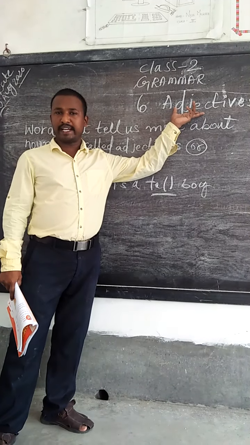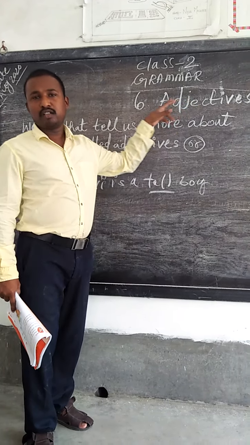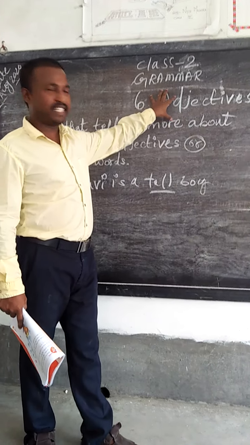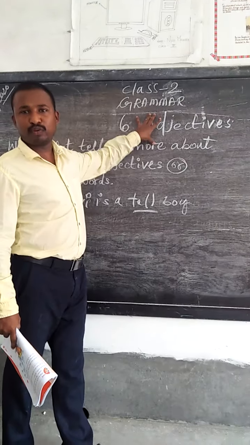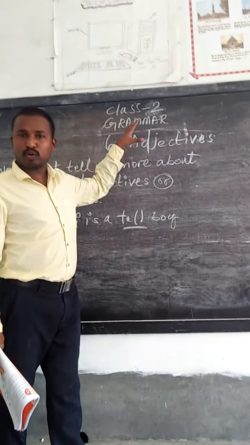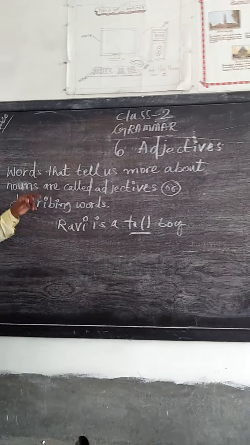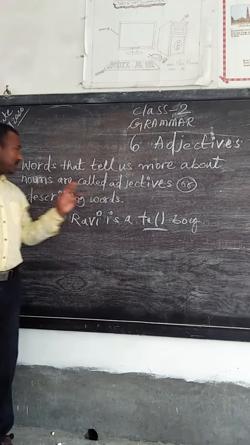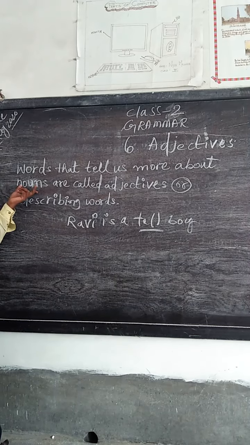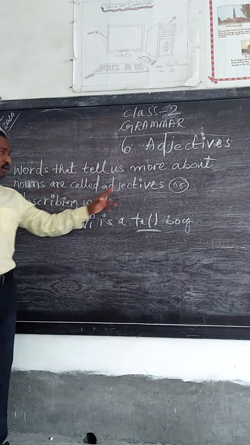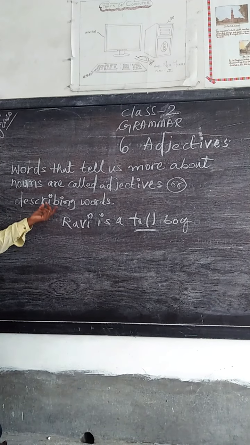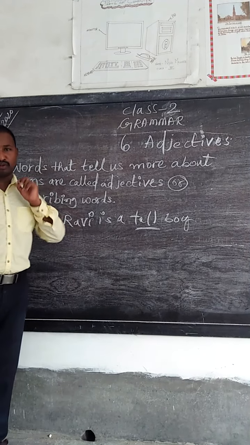There are 8 parts of speech. This is one of the parts of speech: adjectives. Adjectives tell us more about nouns. For example, words that tell us more about any kind of nouns are called adjectives or describing words.